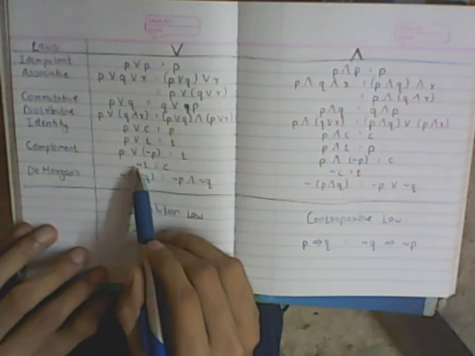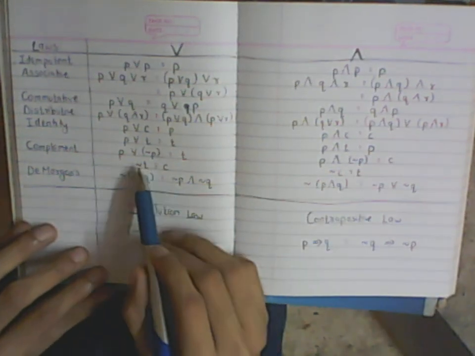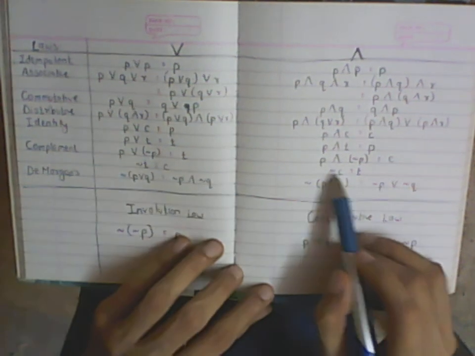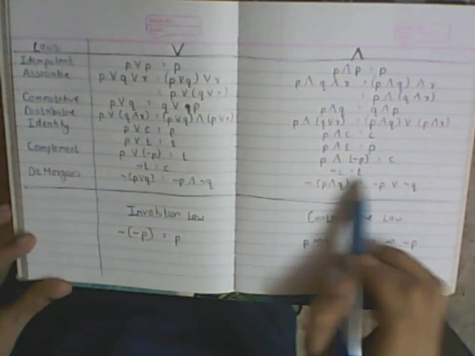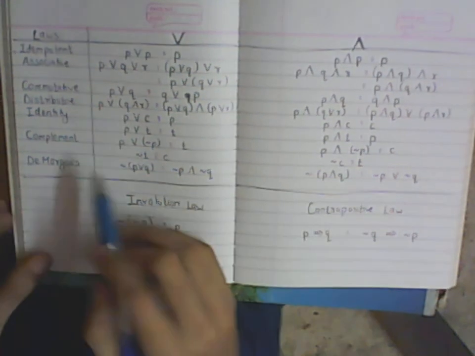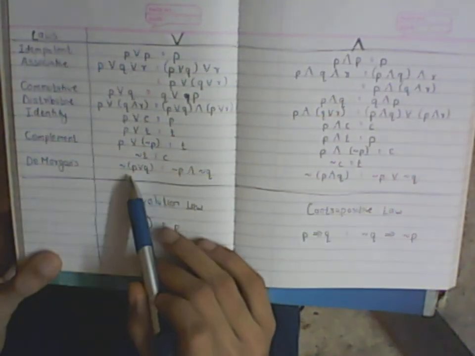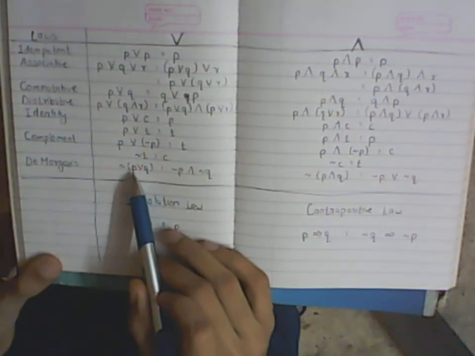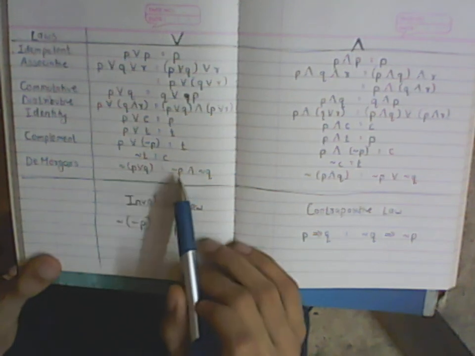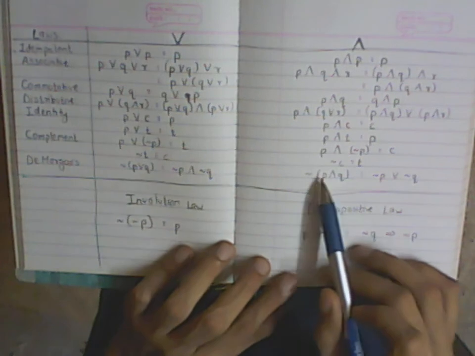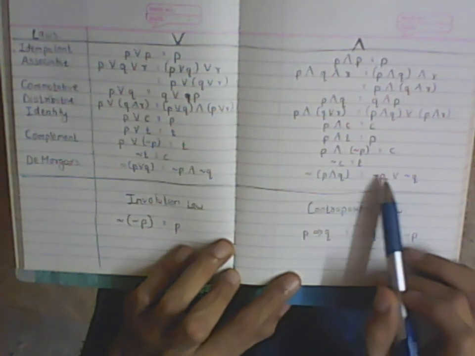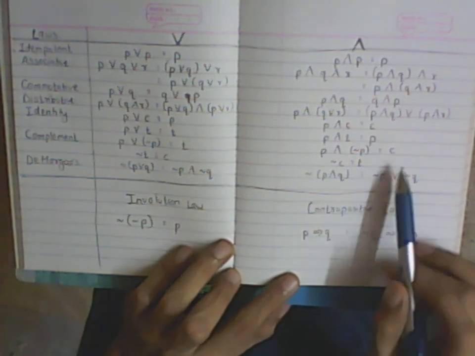And obviously the negation of a tautology is a contradiction. Negative of true is false, and negative of a contradiction is a tautology. Negative of false is true. That's the complement, true and false. Next, we have already looked at De Morgan's laws, the very famous laws. Negation of P or Q gives you the negation of individual statements, but with an and between them. And negative of an and statement gives you negative of individual statements, but with an or between them.